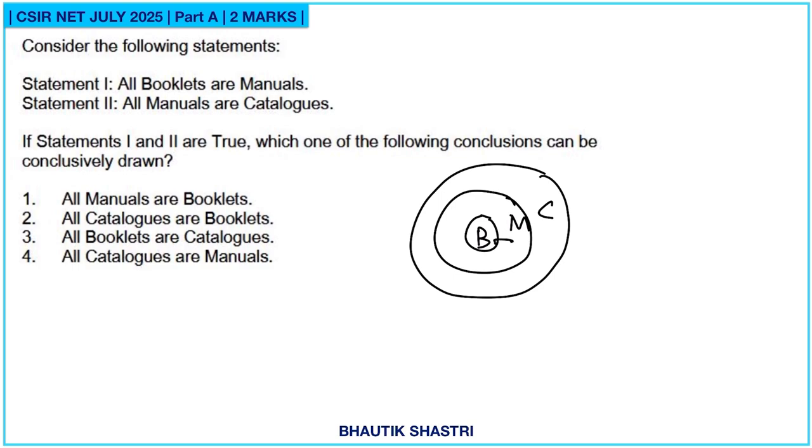All manuals are booklets. It's wrong. All catalogs are booklets. This is also wrong. All booklets are catalogs. So option 3 is correct. All booklets are manuals. So this is also wrong. So here option number 3 is correct.